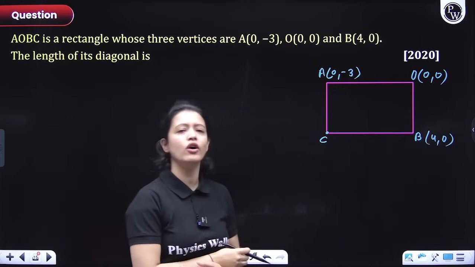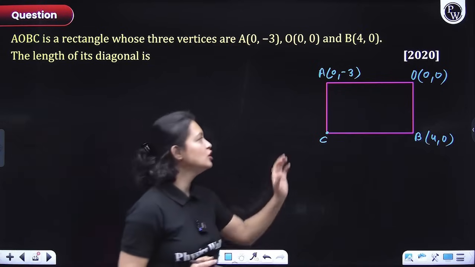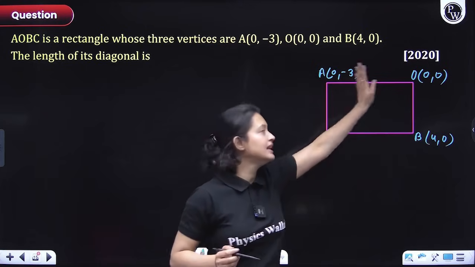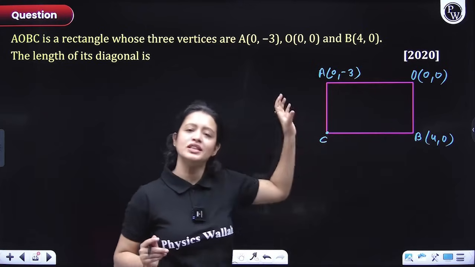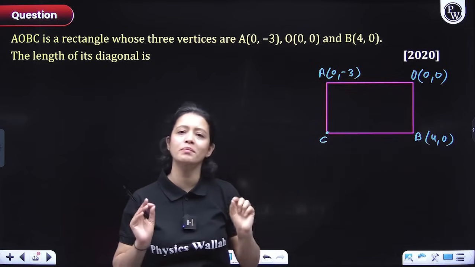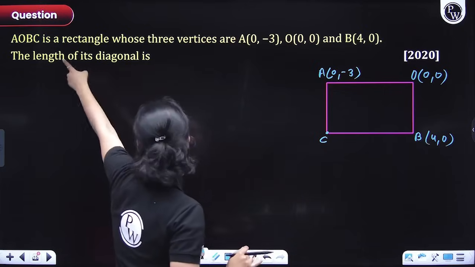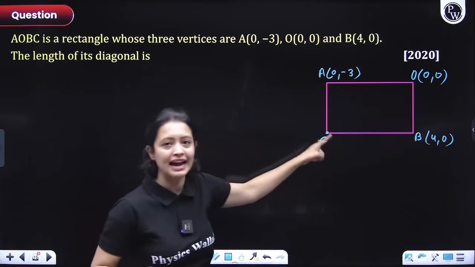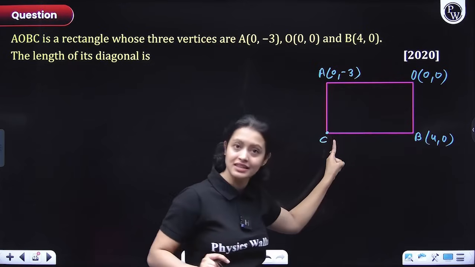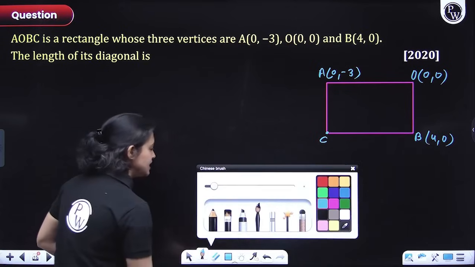First of all, guys, the important part here is to make sure that you draw a rough diagram and label the vertices. Because once you draw the diagram and label the vertices and its coordinates, then you will not make silly mistakes. So here I have made sure that I have labeled the rectangle correctly. A, O, B, C. This is the order and it should be followed.